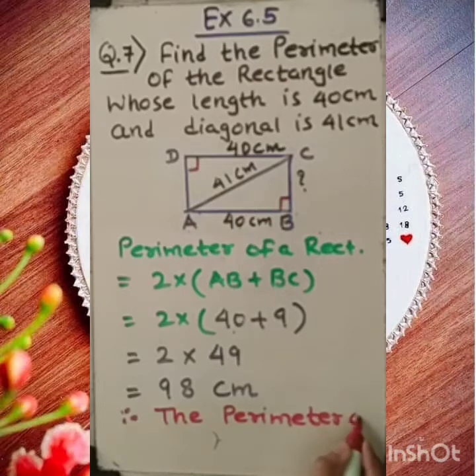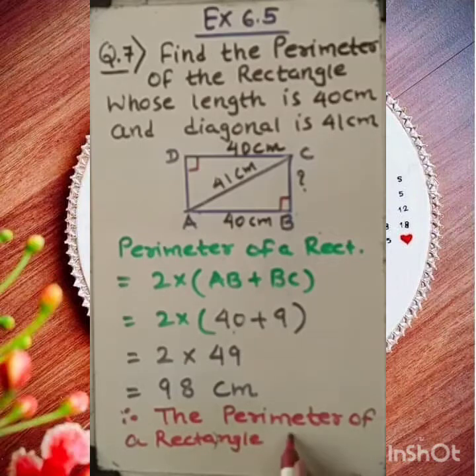Therefore, the perimeter of the rectangle is 98 centimeter. The unit of perimeter is centimeter. Okay, so this is the complete solution of question number 7.